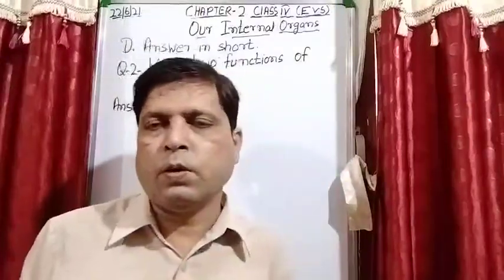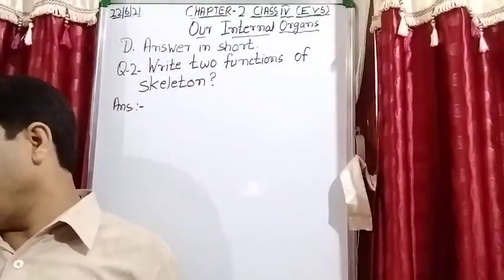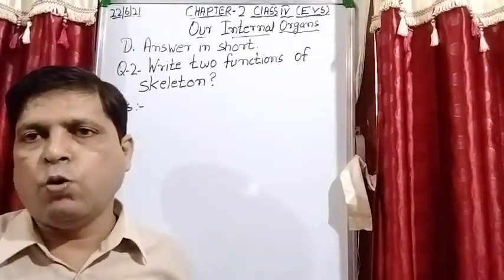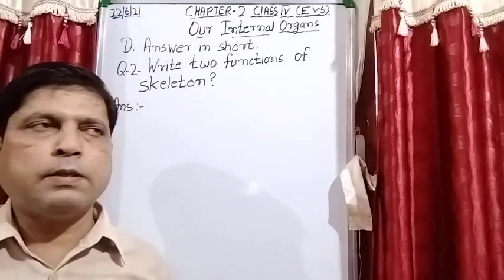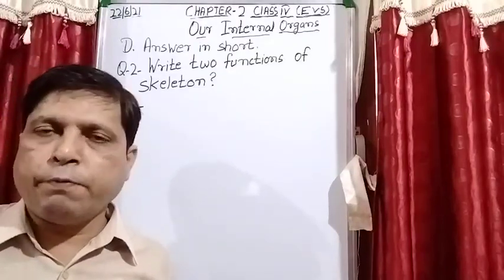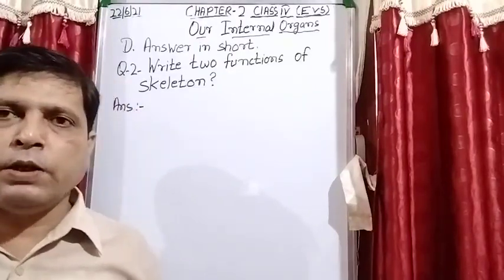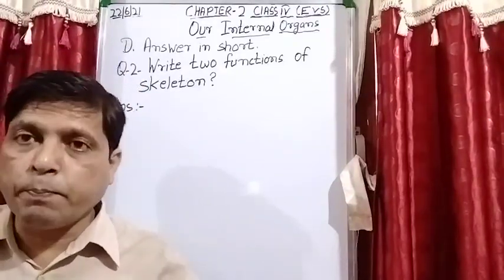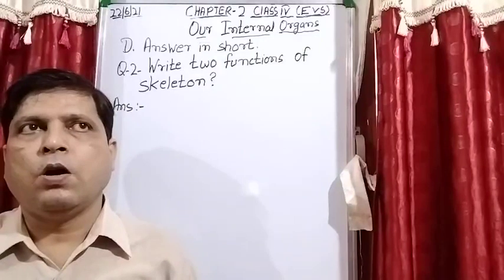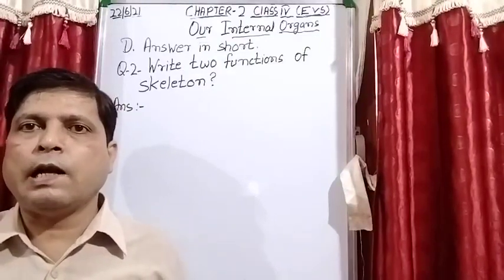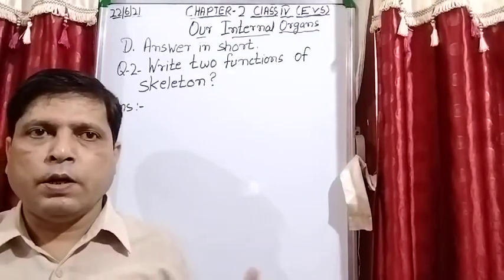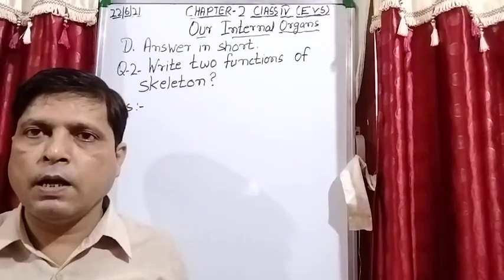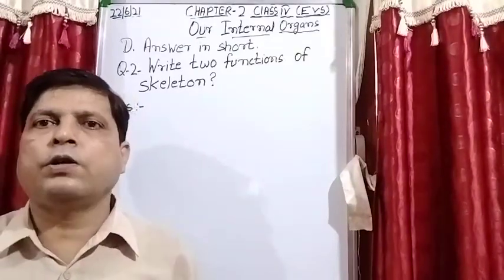First of all, I explain to you, there are many functions of a skeleton, but we have to write only two functions of a skeleton. For example, this framework of bones gives shape to the body. It supports the body, and it also protects the internal organs of the body.